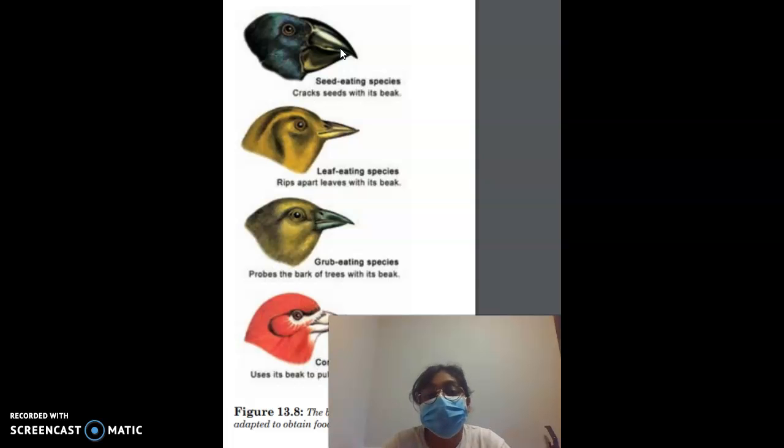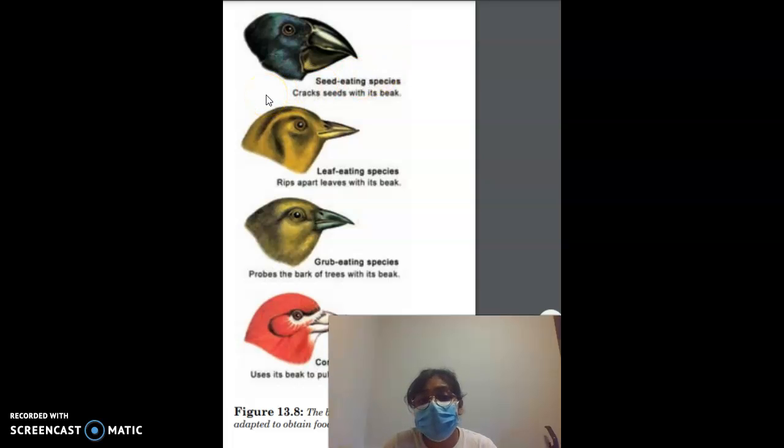And Darwin concluded that the finches had ancestors that migrated from the mainland and found themselves in the Galapagos Islands somehow. And they had to adapt to the food that was available. And when they were adapting, their beaks also changed their shape to make that adaptation smoother for the upcoming generations.